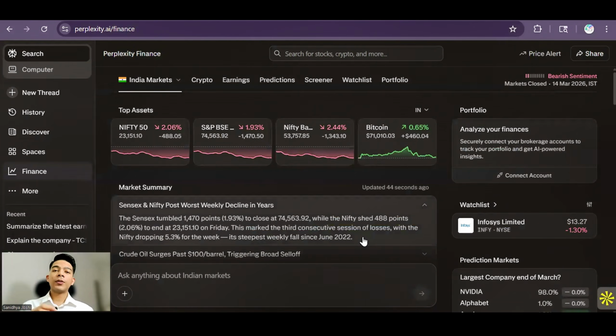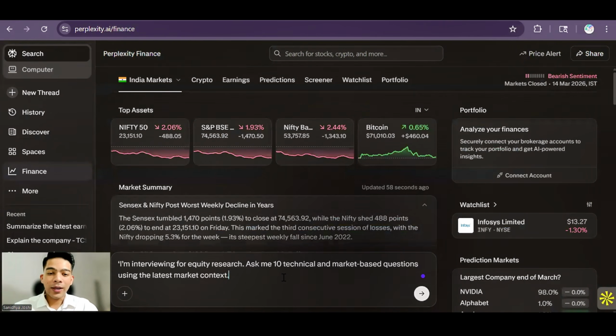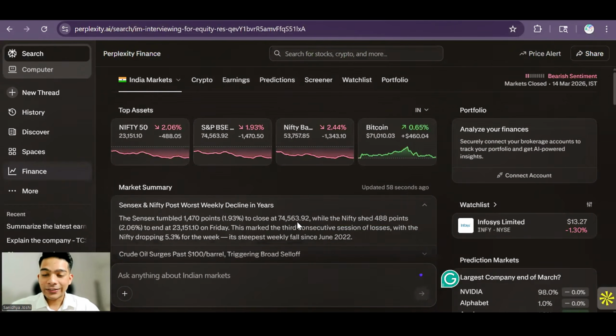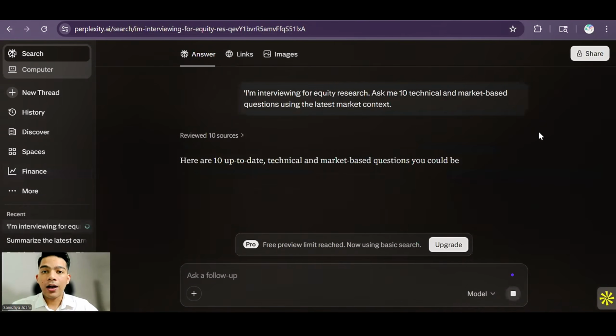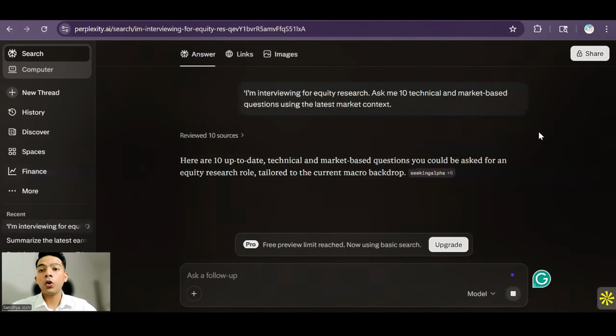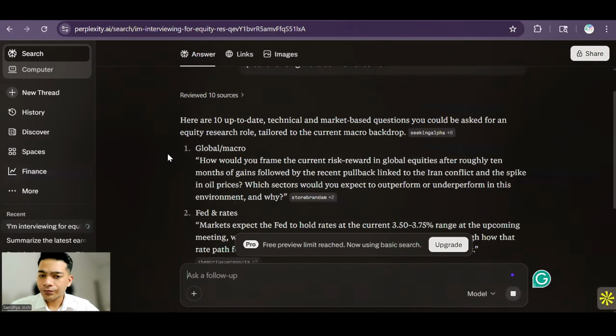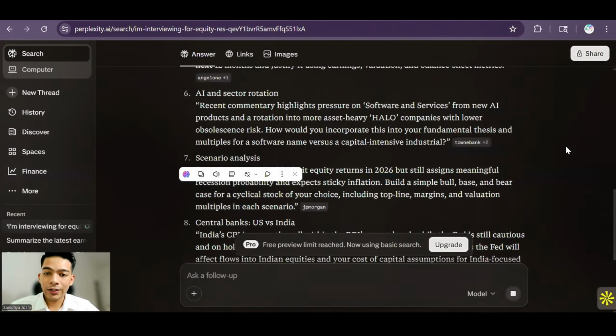Now let's look at use case number 4, and this is something which is very helpful if you are someone who wants to get into the field of finance and crack the job interviews. You can give a prompt like, I'm interviewing for an equity research role, ask me 10 technical and market-based questions using the latest market context. When you press enter, it will start giving you all the good questions that can be asked when you go for an interview, and it will give you good preparation. So it has just given, like, how would you frame the current risk-reward in global equities, and it has all the 10 questions.